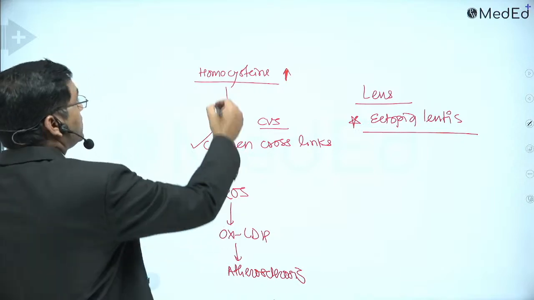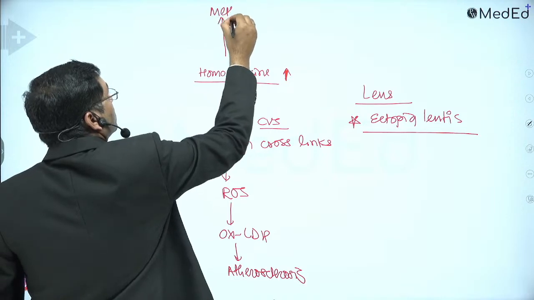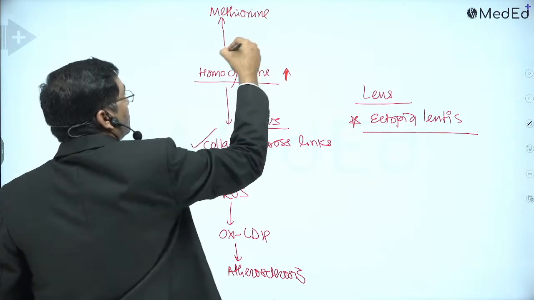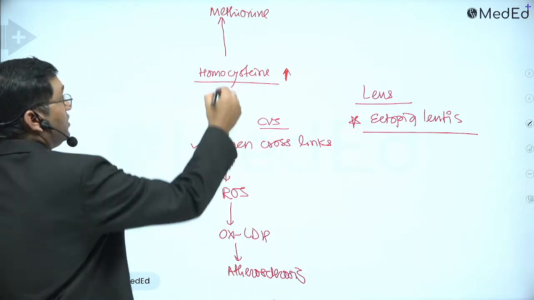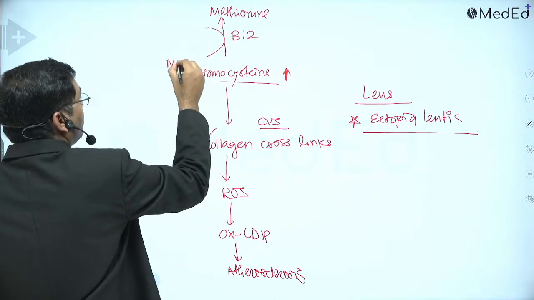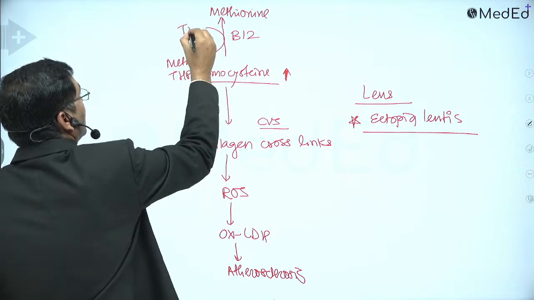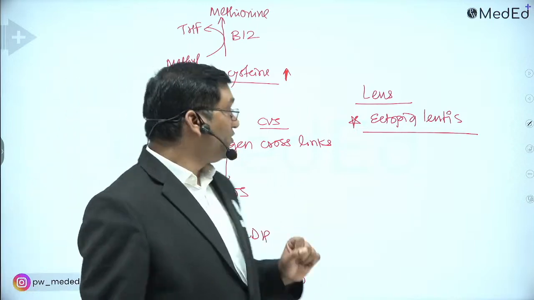Now this homocysteine is converted into methionine. Always draw this reaction in the upward direction, homocysteine to methionine. This is a B12 dependent reaction. In this reaction, methyl tetrahydrofolate is converted into tetrahydrofolate.